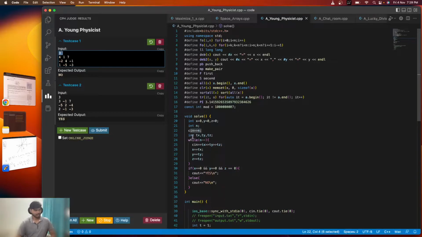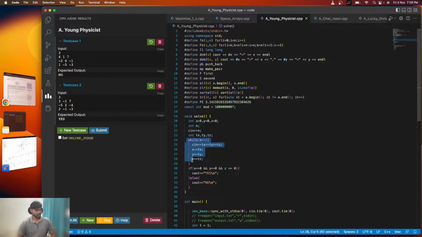I will declare three variables to take input, tx, ty and tz, like temporary x, temporary y, temporary z, okay.